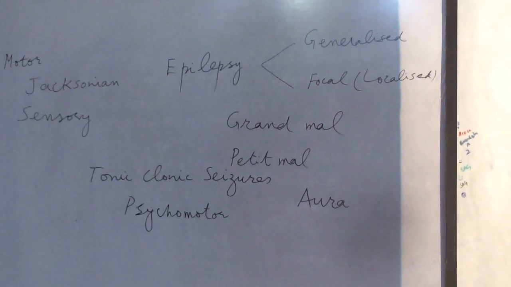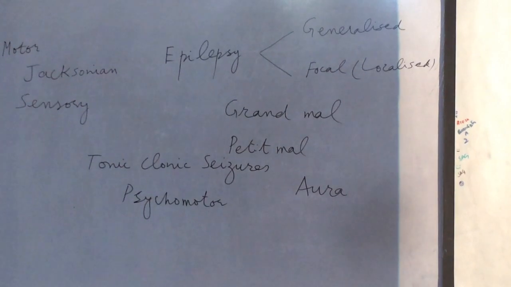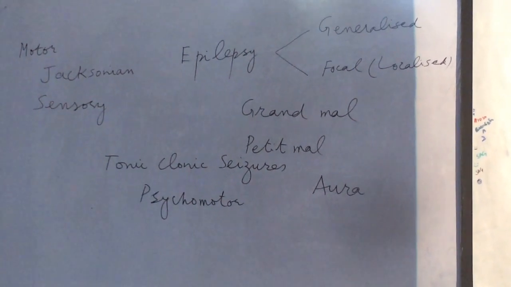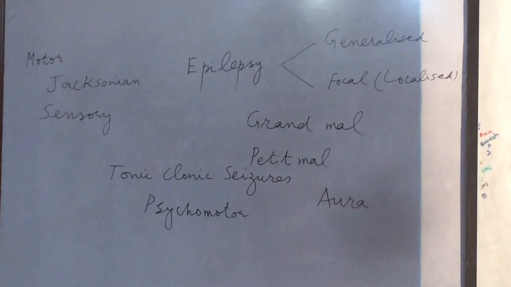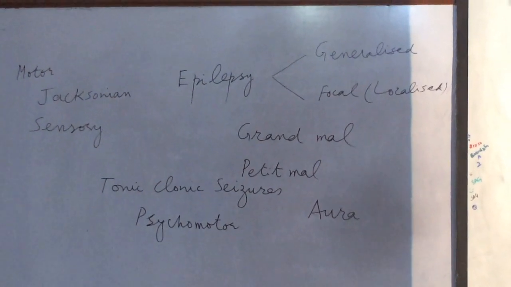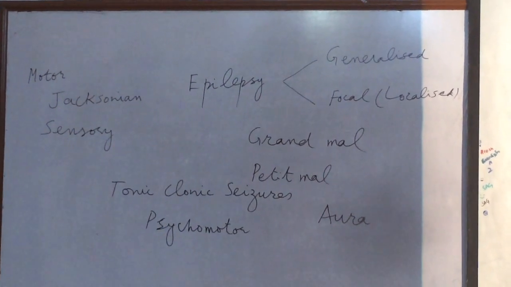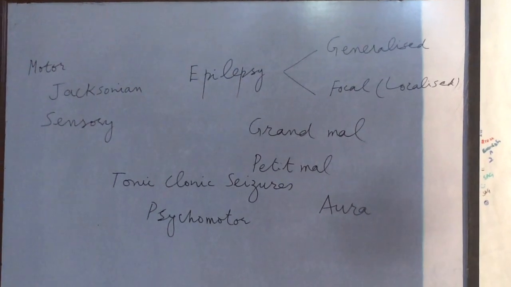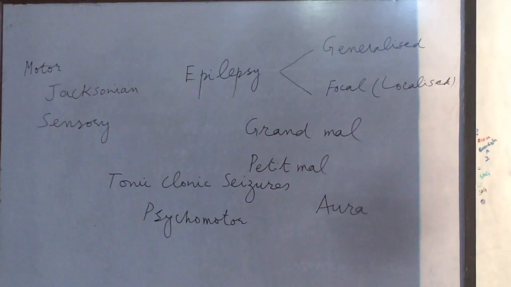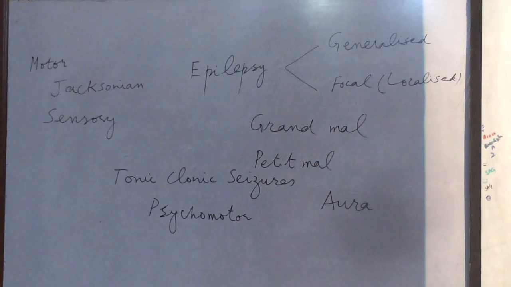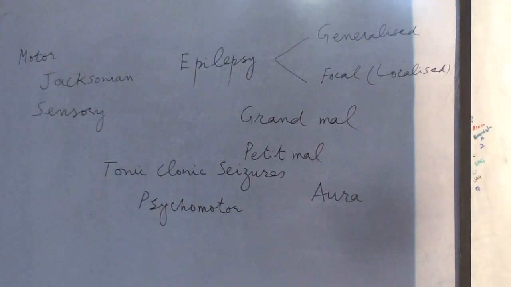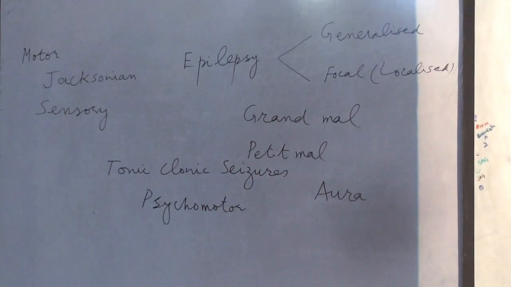The person may smell something which is not there. The person may feel something on a part of the body which is not actually there. So this is sensory Jacksonian epilepsy, in which uncontrolled neuronal discharge is from part of the parietal lobe or some sensory area in the cerebral cortex.